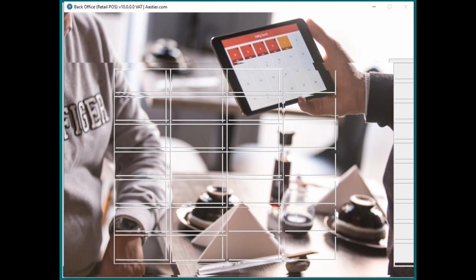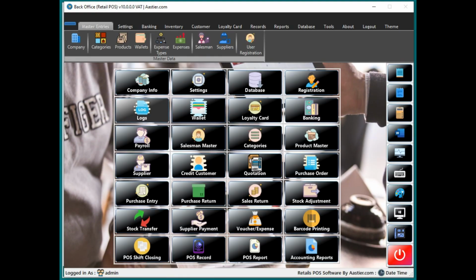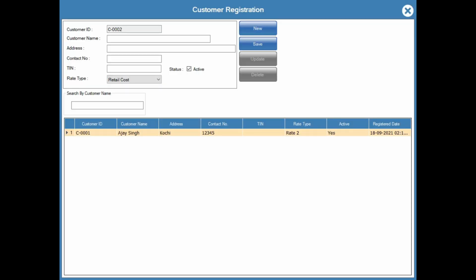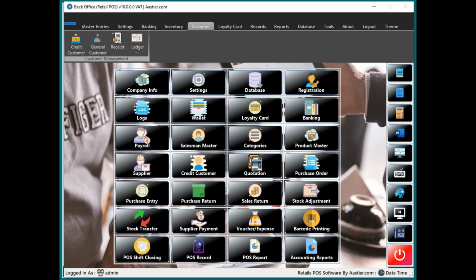This we are managing from the back end. When we are creating a customer account, here you can see the customer, credit customers and general customer. In this customer registration form, the general customer registration form, here you can see the retail cost. So I'm selecting this Ajay Singh, and where you can see rate 2 we already set it. If you're making it rate 3 or retail cost, just update it, so it will take the retail customer price what we set.